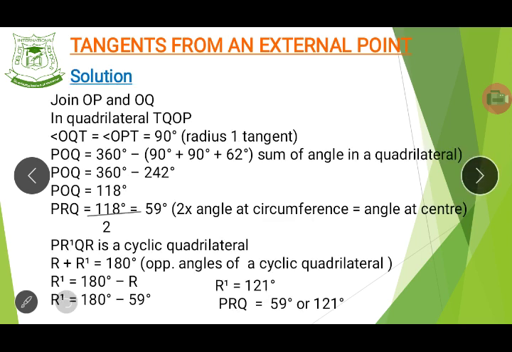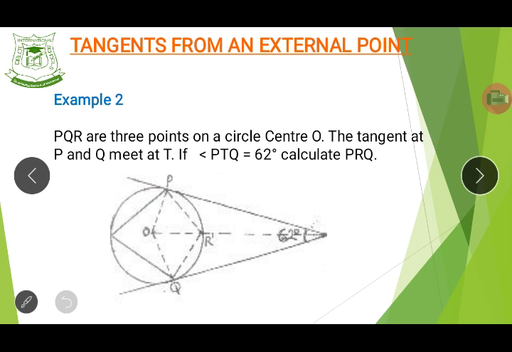So what do you have now? The quadrilateral. Look at this. This is actually a quadrilateral that I want you guys to look at. You see this point T. You have TP, PO, OQ, and QT.